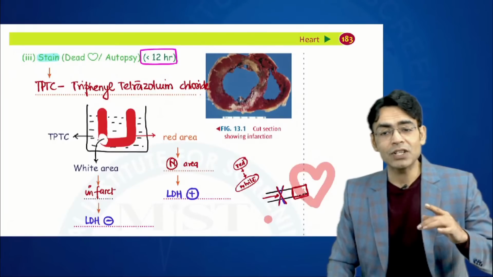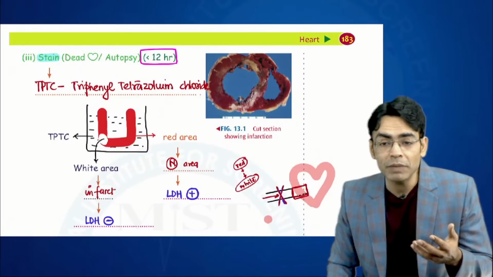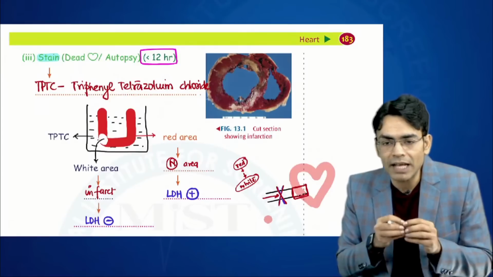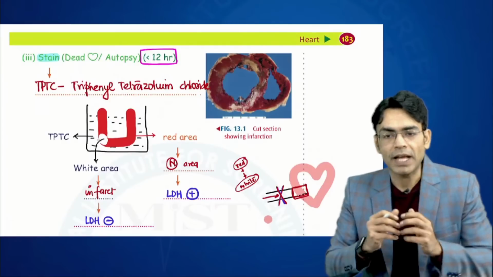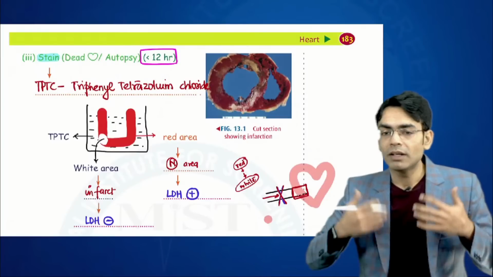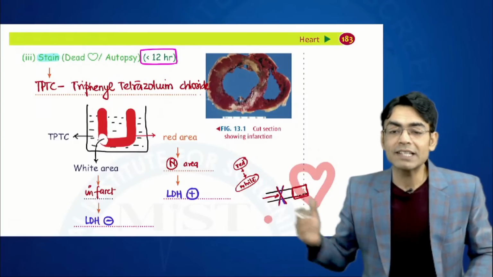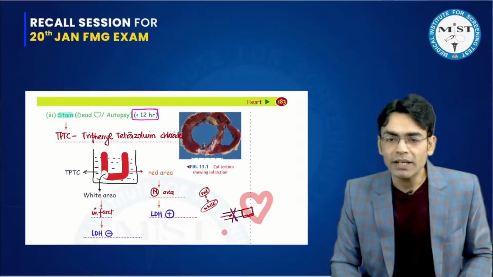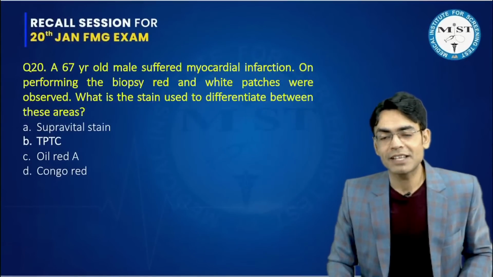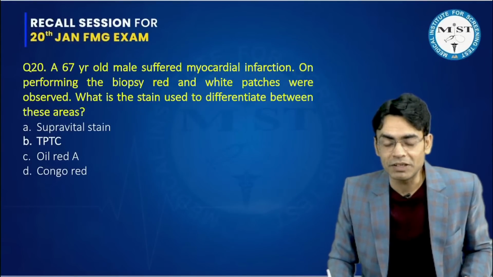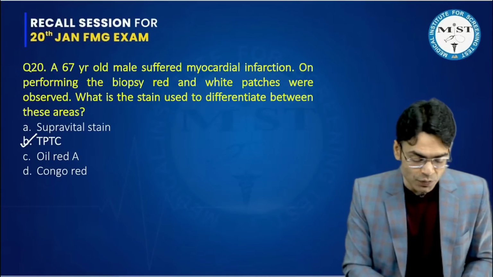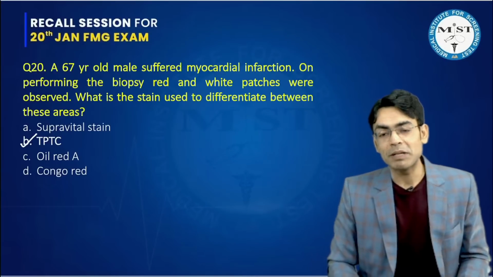And if the LDH is absent, why would it be absent? If the myocardium is damaged, the LDH will go out. If there is no LDH inside the myocardium, there will be no red color. So white areas depict infarct and red areas depict normal areas. Which dye is helpful in differentiating between these 2? This is your TTC. Again, a very straight question which came in the exam.